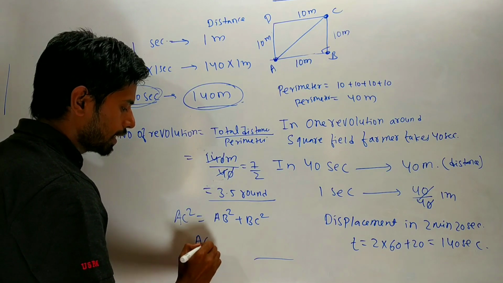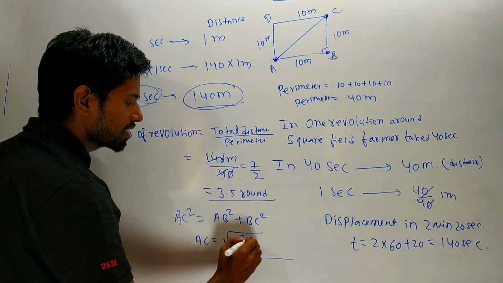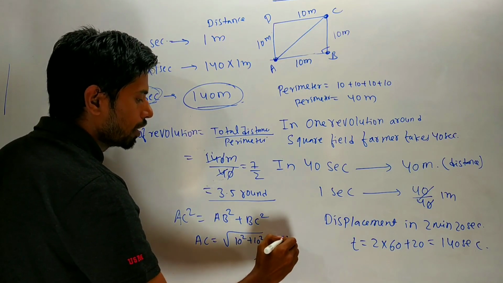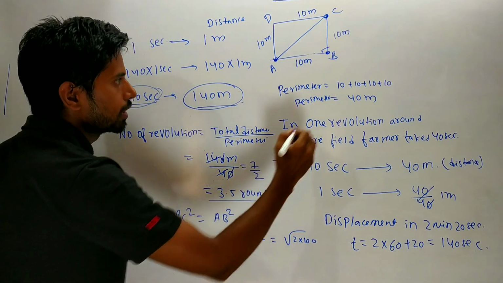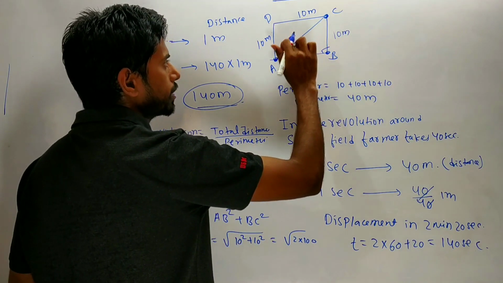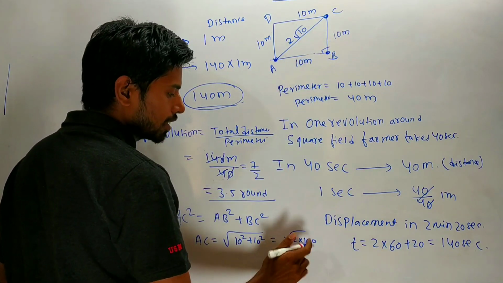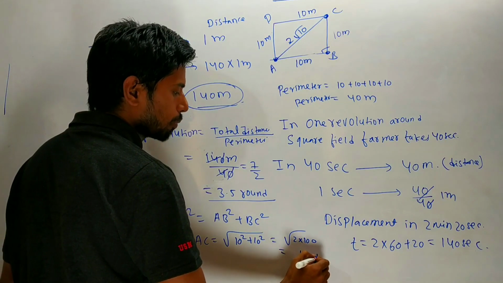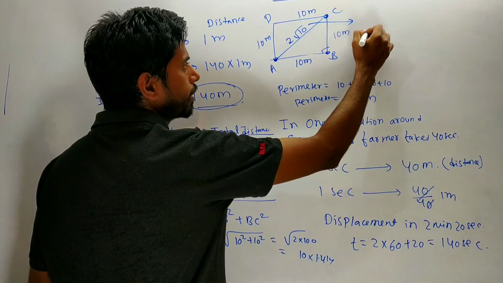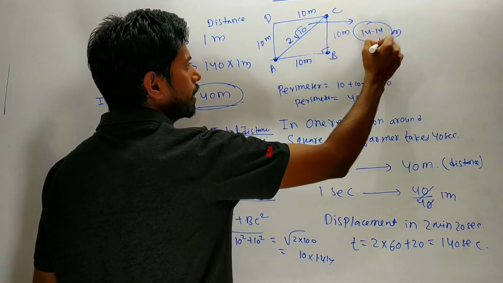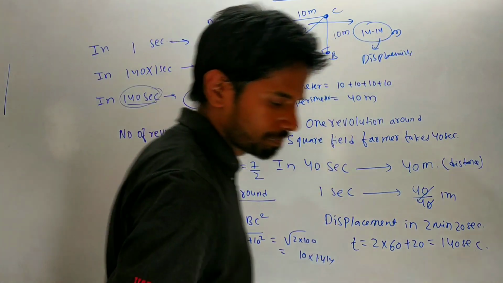So what is AC? AC is root under AB is how much? 10 plus 10. 10 square plus 10 square. So it will become root under 2 into 100. So you will get the answer. AC is how much? This is 10 root 2. 100 is how much? 10, and root 2 is 1.414. If you multiply, you will get displacement is how much? 14.14 meter is the displacement. You write this. You copy this.